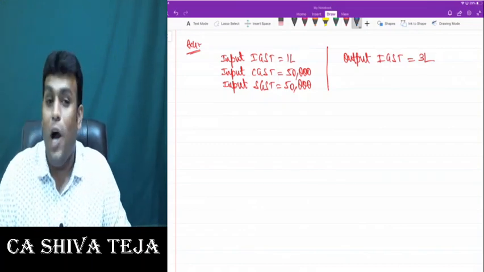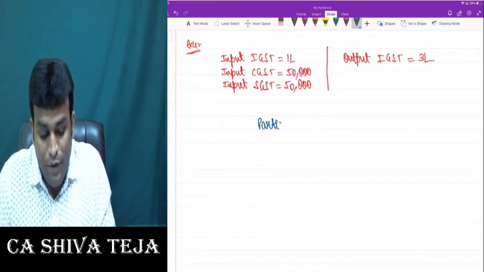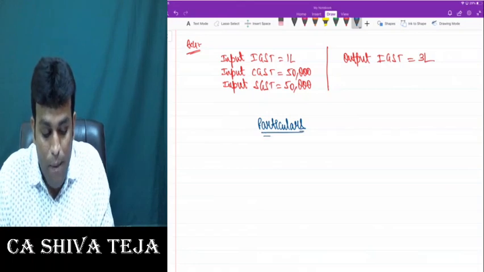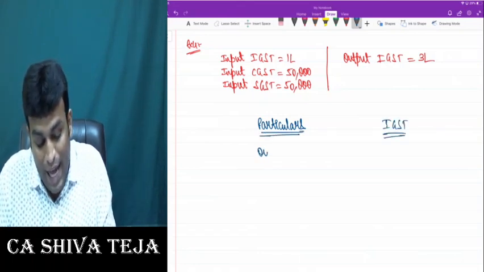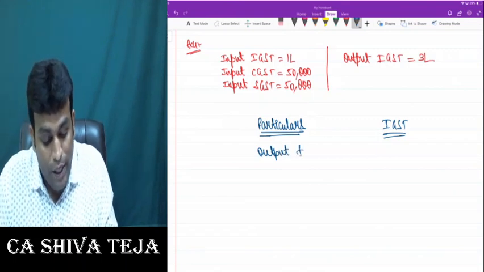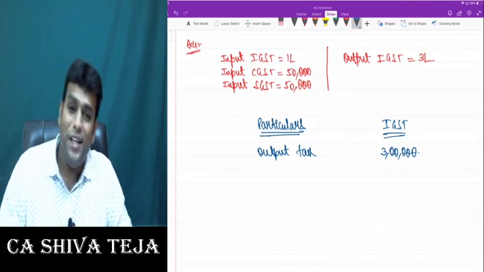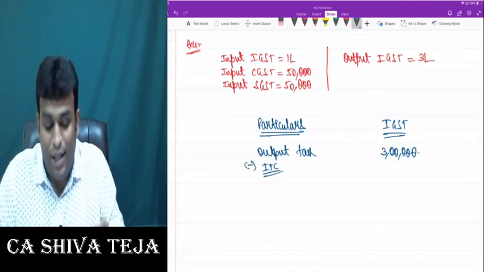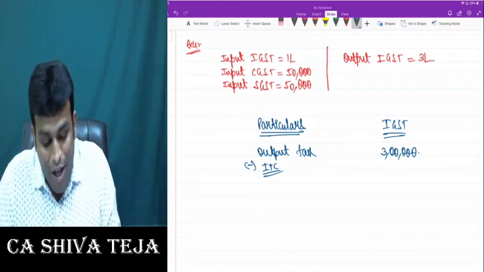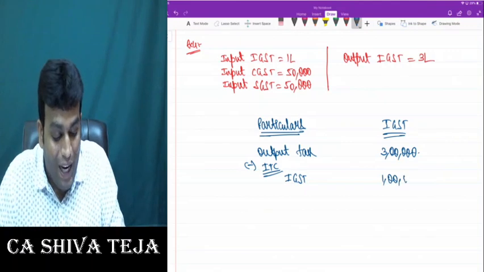So when I talk about utilization of credit, my dear friends, how do we set off? I'll take only two columns, particulars, and the column only for IGST. So when I calculate my output tax, what is my output IGST? The figure is nothing but 3 lakhs. And from that, when I reduce my input tax credit, first, obviously, I'll use IGST credit, which is nothing but 1 lakh.